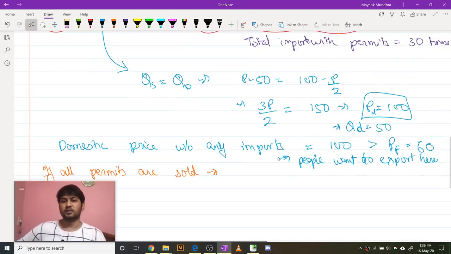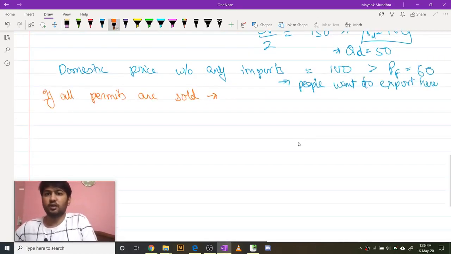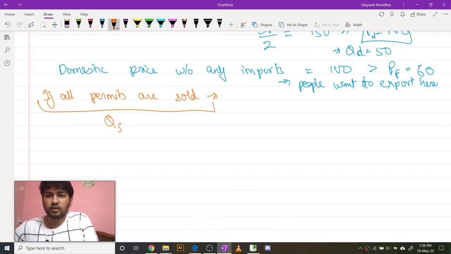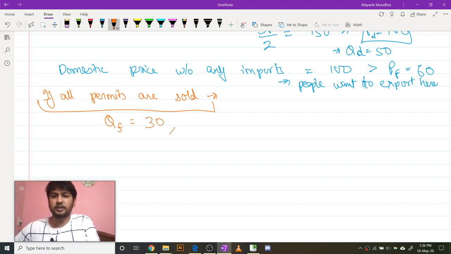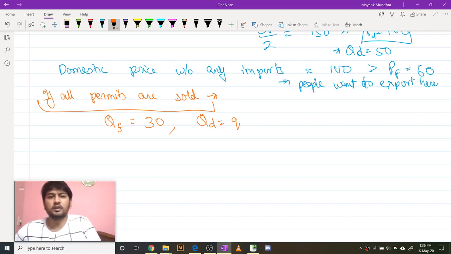So assume that all permits are sold. Then the imported quantity, that is the quantity from foreign producers, would be 30, and let's say the quantity from domestic producers is equal to Q. So domestic producers are willing to produce a quantity Q, and let's say the price is equal to P.